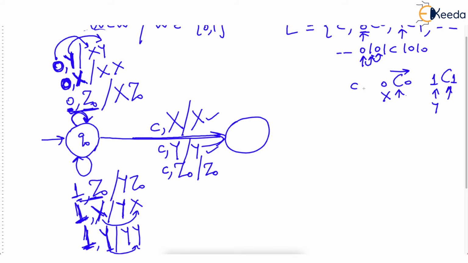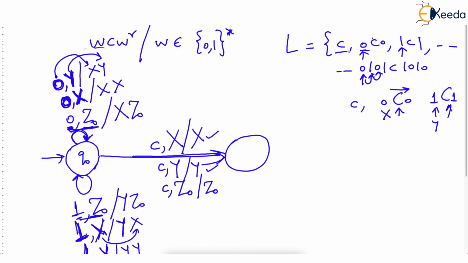Because the string can be simply C. Note, this is the smallest string, C. Then when the PDA begins in Q0, the very first letter the PDA may read is C. Directly it reads C. Then at that point of time, nothing has been read before. So the stack should be Z0. And we will keep that as Z0. Please try to understand. I hope you got what I am saying.